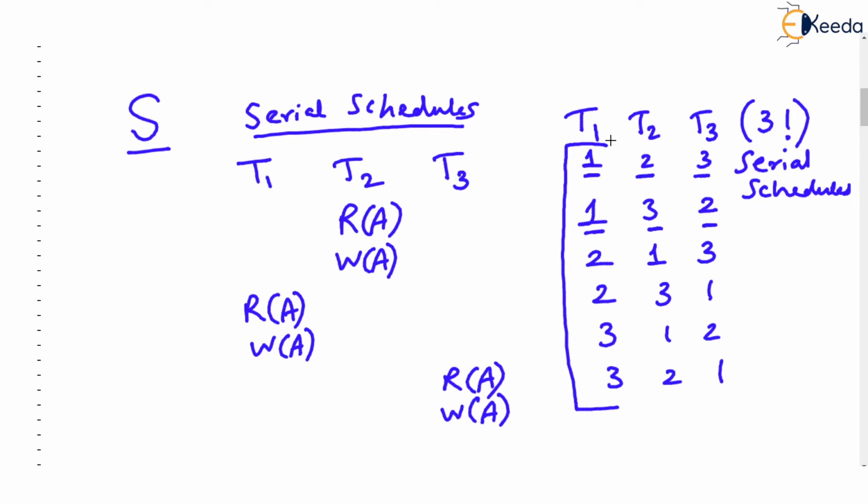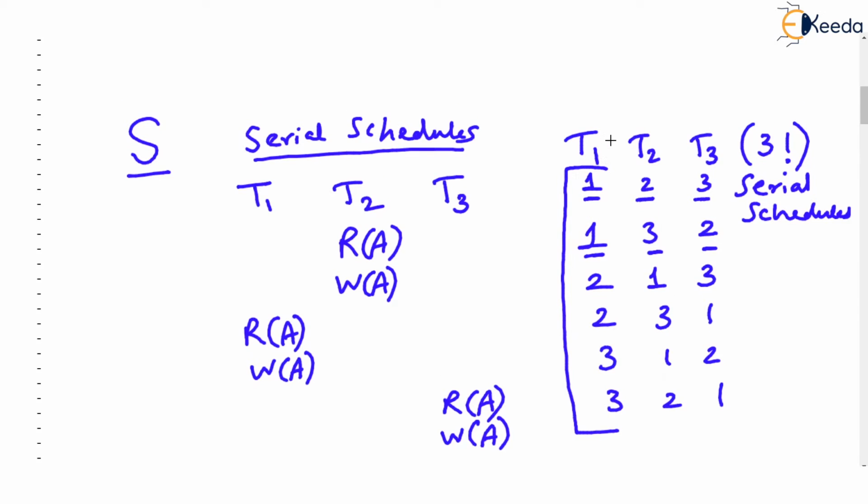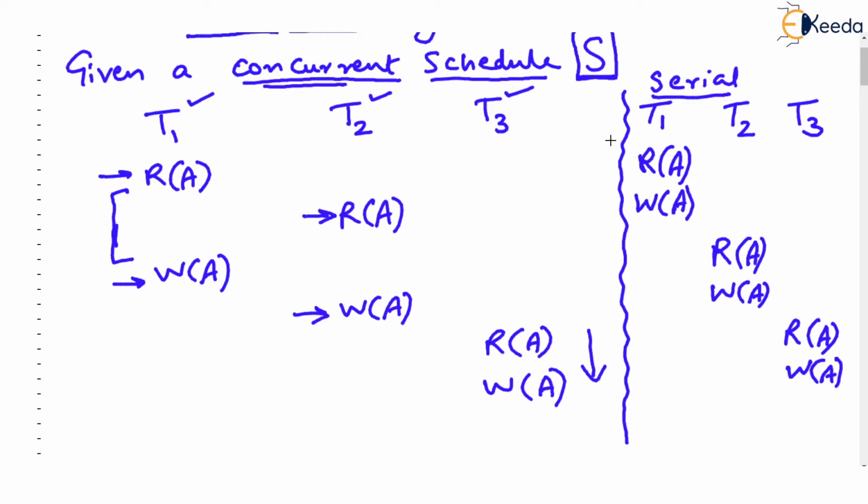Now, what we are learning in serializability is, listen carefully. If this given concurrent schedule is equivalent to one of the serial schedules, you know there are 6 serial schedules possible, then we say this concurrent schedule observes serializability.